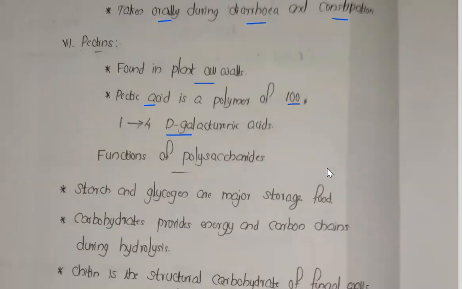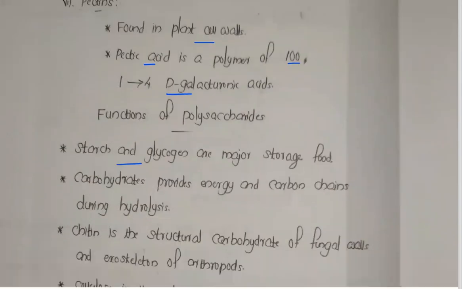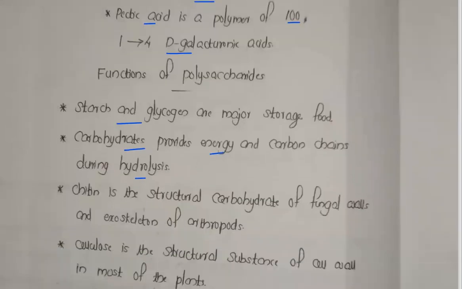Now the functions of polysaccharides. Starch and glycogen are the major foods. Carbohydrate provides energy during the hydrolysis process. Now the next one, chitin. Chitin is the structural carbohydrate of the fungal cell wall and the exoskeleton of arthropods. So chitin is present in fungal cell walls and also in the exoskeleton of arthropoda, meaning insects.